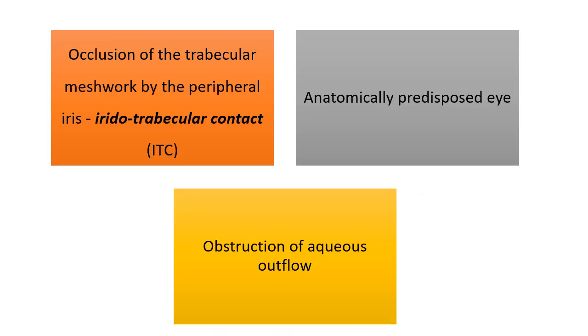So there has to be three things. Occlusion of the trabecular meshwork by the peripheral iris, something known as iridotrabecular contact or ITC, in an anatomically predisposed eye, leading to obstruction of aqueous outflow. So all the three criteria have to be there.